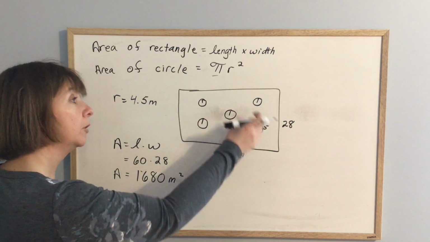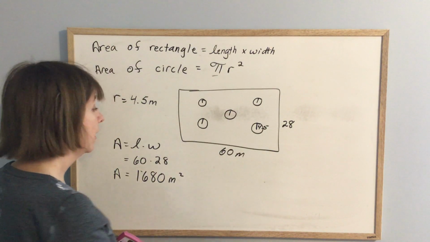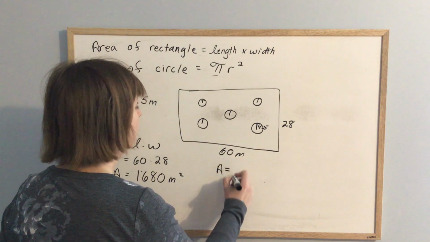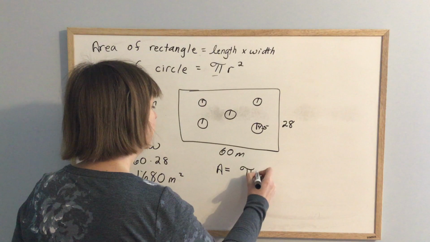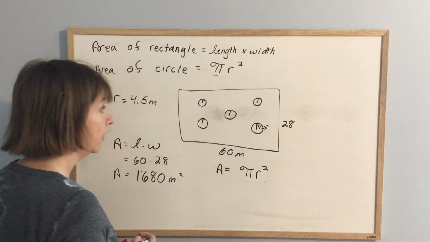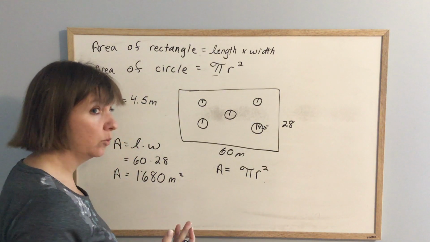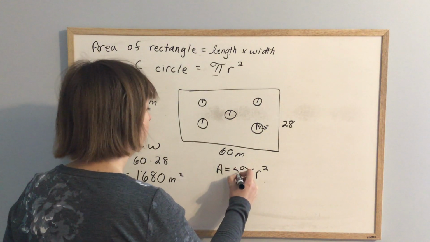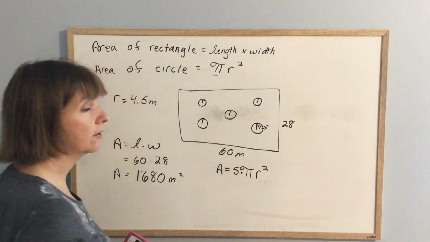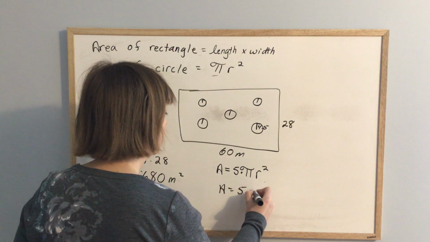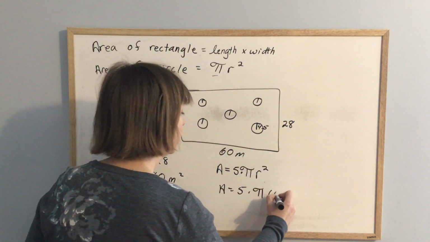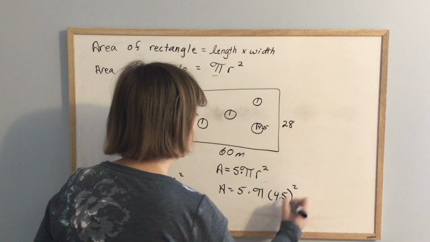Now what I want to do is remove those circles. So I need to know the area of the circles. Well, for one circle, it is pi times r squared. But there's not just one circle, there's 5 of them. So I'm going to multiply whatever I get by 5. So my r is 4.5 squared.